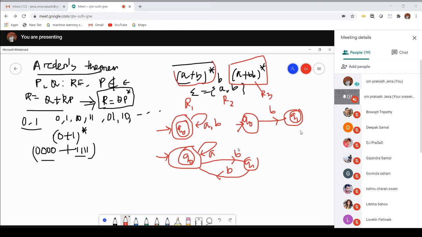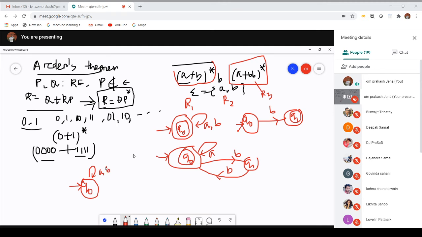Then I will go for the merging of these three things, R1, R2 and R3. So let us begin with Q0, my initial state. On Q0, this value will be there, (A plus B) star. So you can make a simple loop over here on input symbol A or input symbol B.